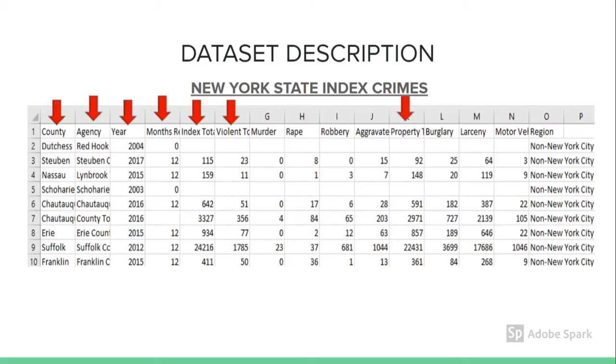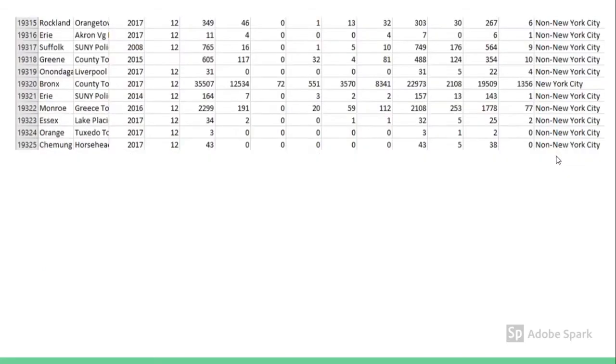Property total is the subtotal, includes burglary, larceny, and motor vehicle theft. It is obvious, right? Because it is their property. And then the last one is the region. Region is where the crime was reported. Region includes New York City, such as Bronx, Kings, New York, Queens, and then whether it is in New York City or not.